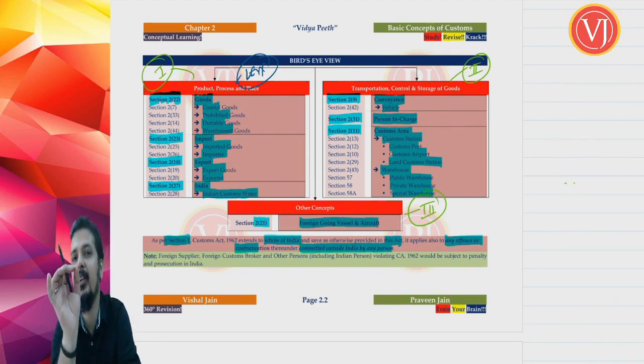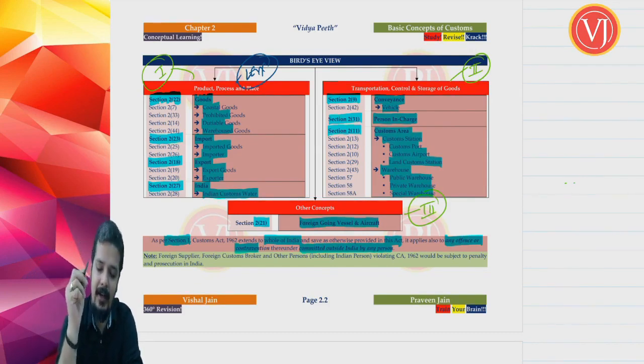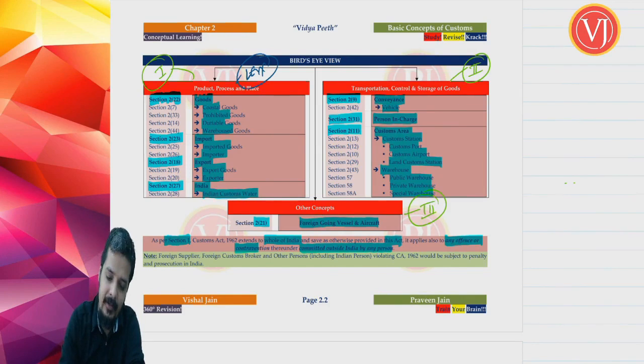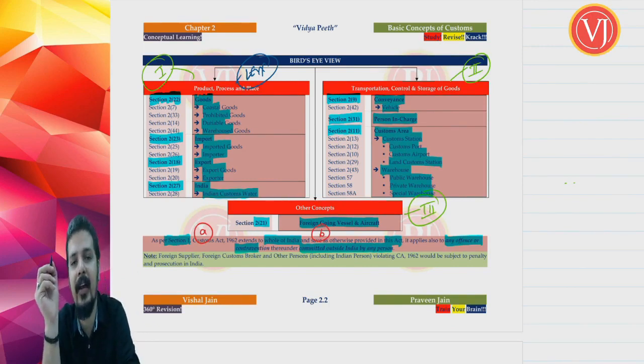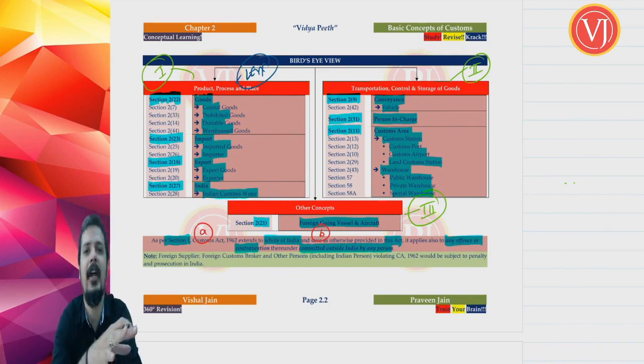Friends, initially section 1 of the Customs Act only said that the Customs Act 1962 applies to the whole of India, full stop. And recently they amended section 1. The first part is that it applies to the whole of India. The second part tells that save as otherwise provided in this Act, which means that if anything special is said in this Act, follow that.